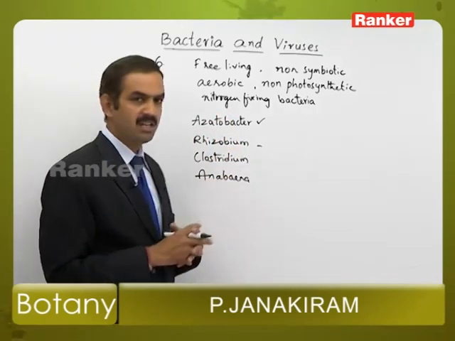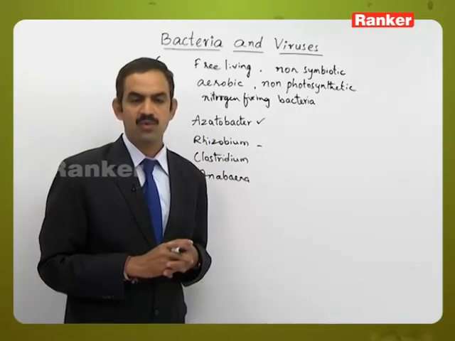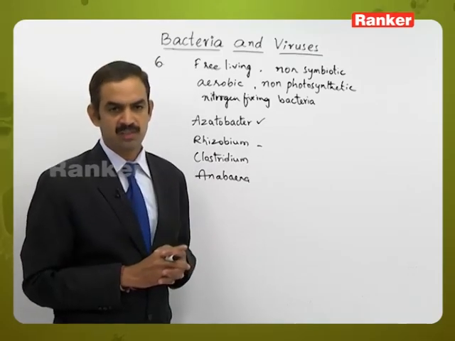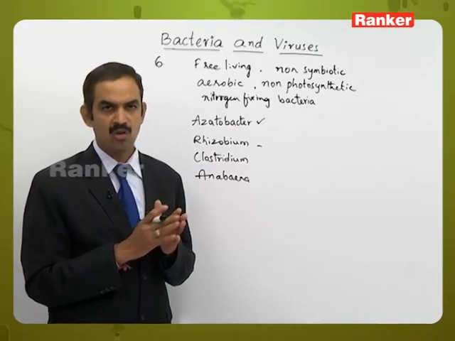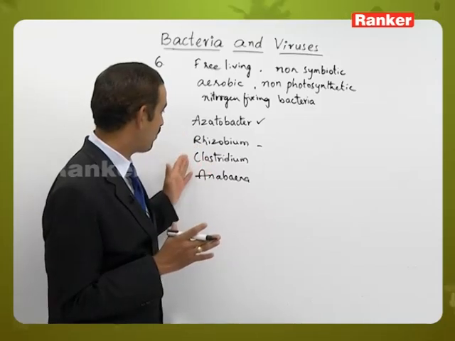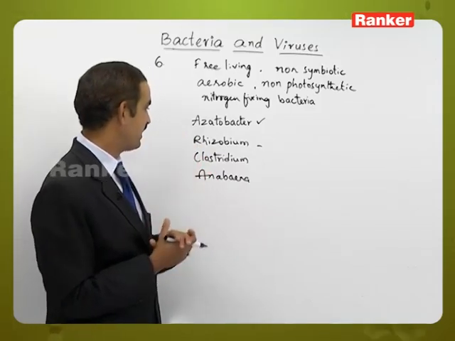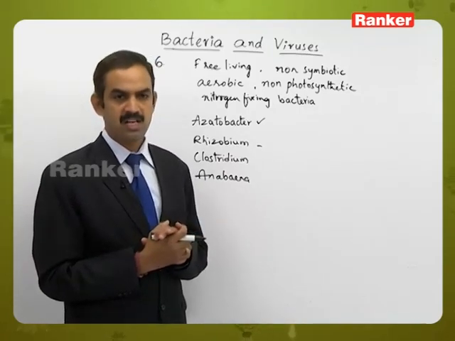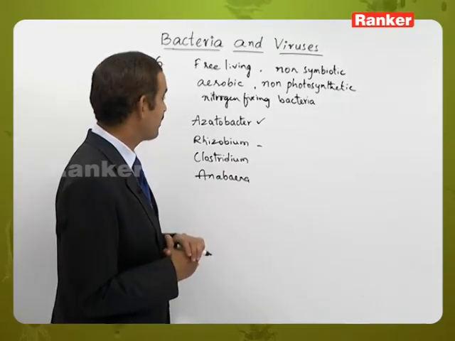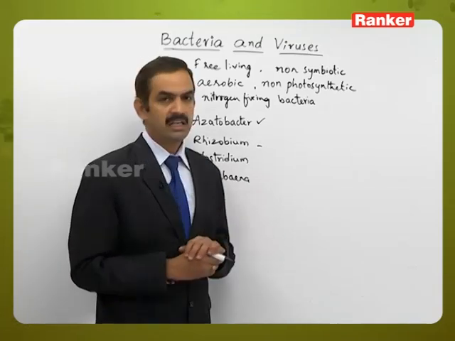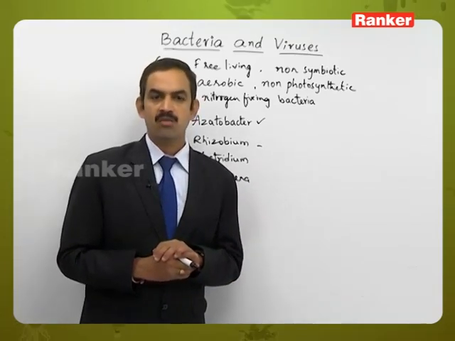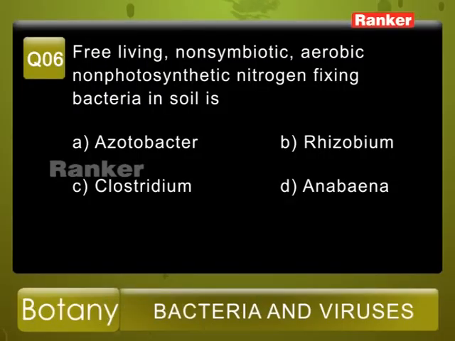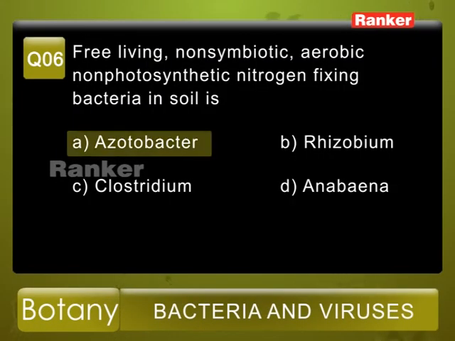And of course Anabaena is a cyanobacterium, which is photosynthetic. Likewise, some characters are not shown by these three groups of organisms given here, that is Rhizobium, Clostridium and Anabaena. So from the given options, Azotobacter is the free living, non-symbiotic, aerobic, non-photosynthetic nitrogen fixing bacteria. So option A is the correct answer.